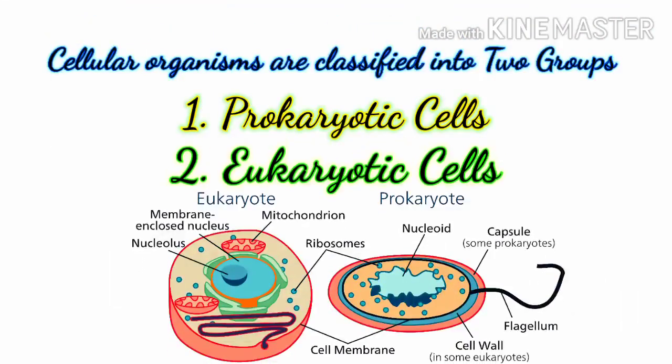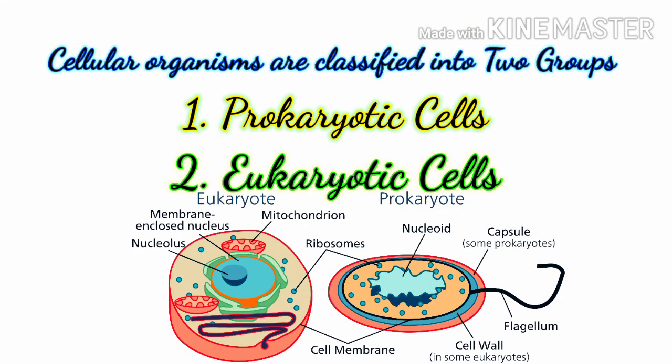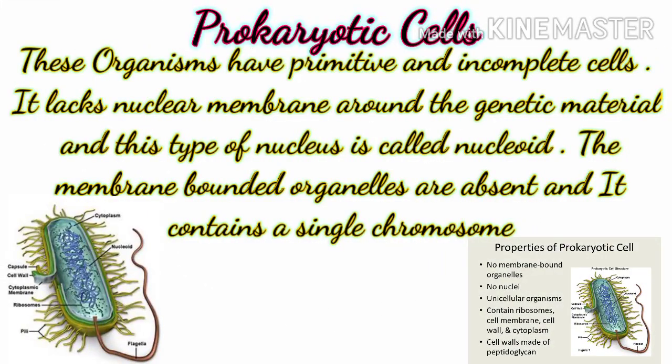Cellular organisms are classified into two groups. First, prokaryotic cells, and second, eukaryotic cells. First, we will study prokaryotic cells. These organisms have a primitive and incomplete cell. It lacks the nuclear membrane around the genetic material, and this type of nucleus is called a nucleoid. The membrane-bounded organelles are absent. It contains a single chromosome.